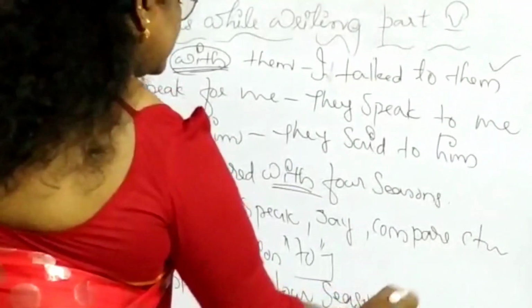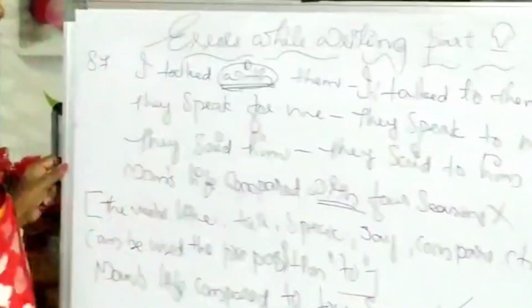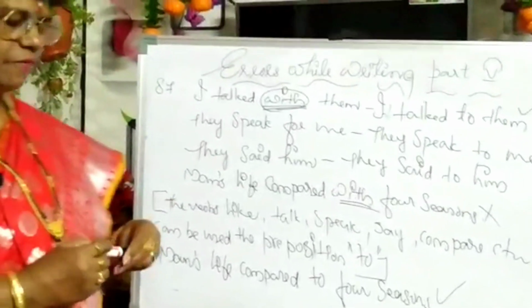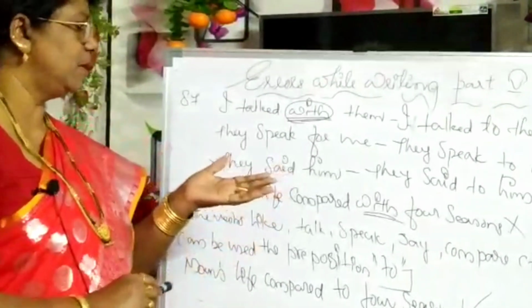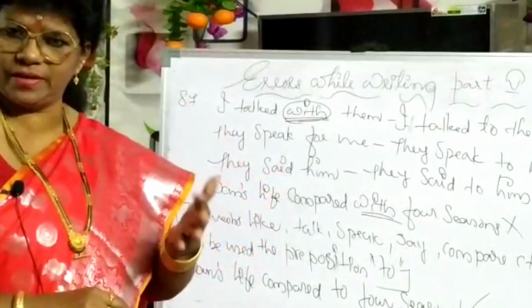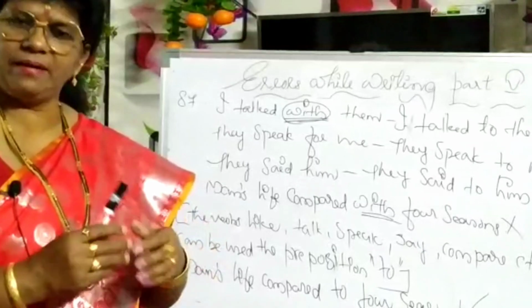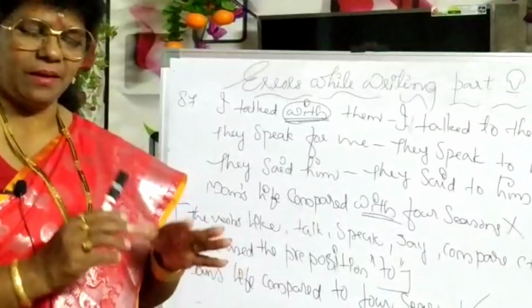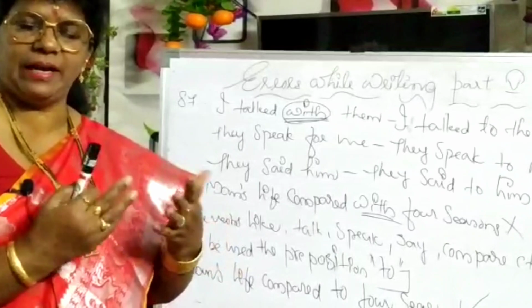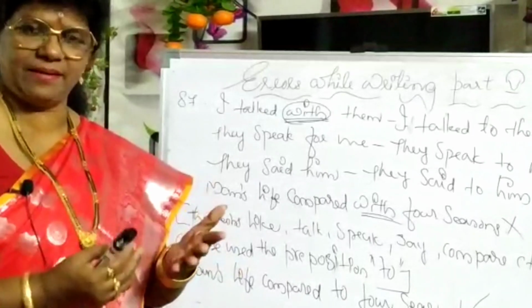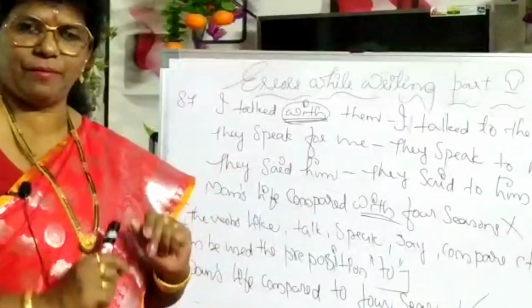Okay? So, this is correct and this is wrong. So, silly errors. Where can we use to, where can we use for, where can we use from. These are all the basic units of spoken and written English. Whenever you feel like or whenever you get a chance, immediately learn and keep it in your mind.